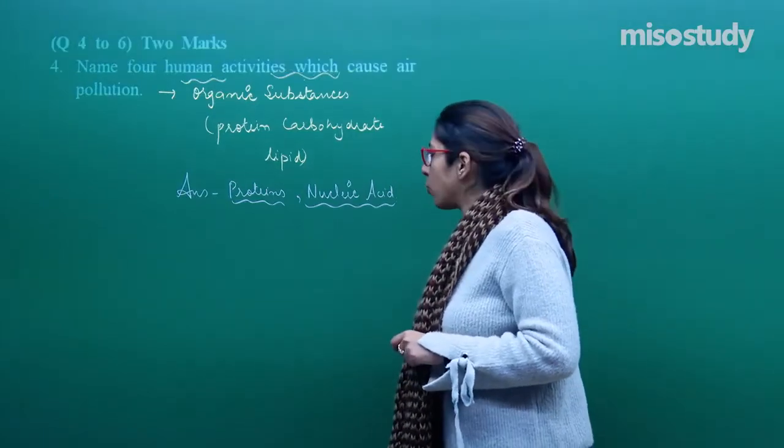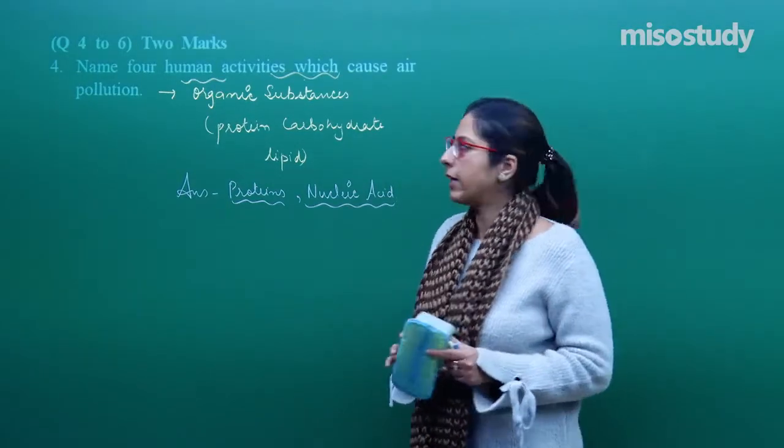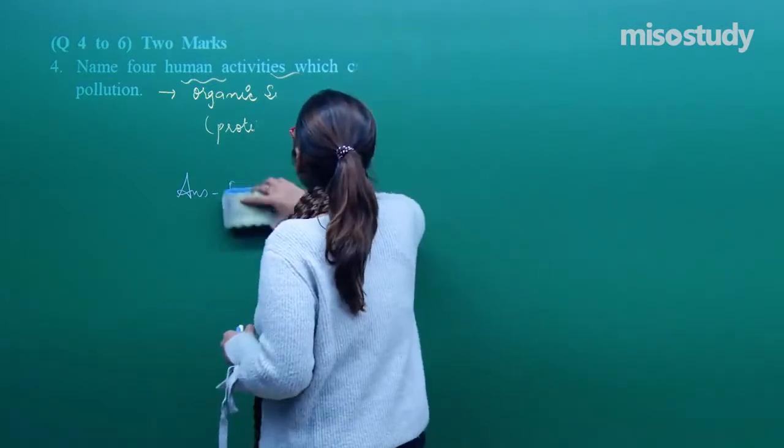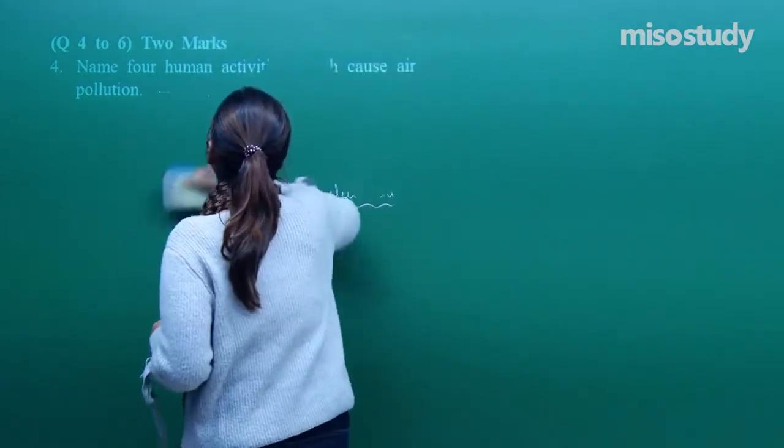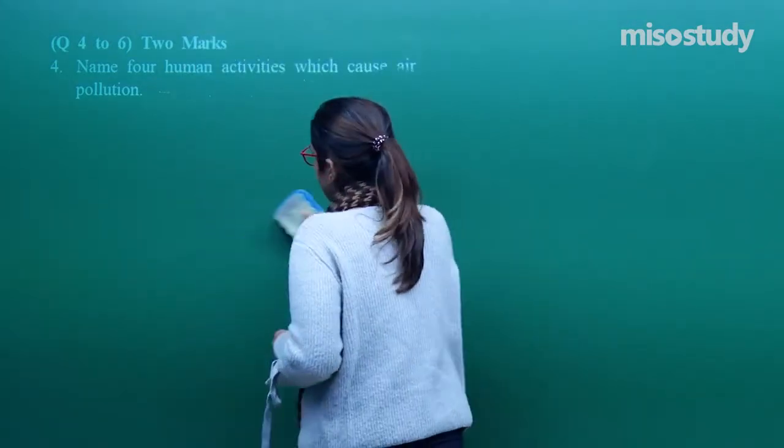Question number 4. Question number 4 is from another category, that is, a 2 marks question. These are 2 marks questions, the short answer type, so you have to answer accordingly.